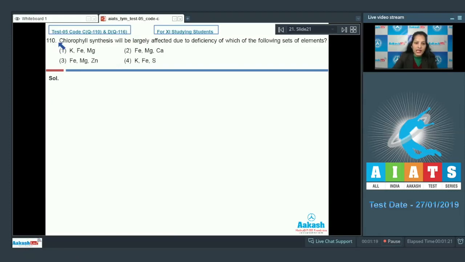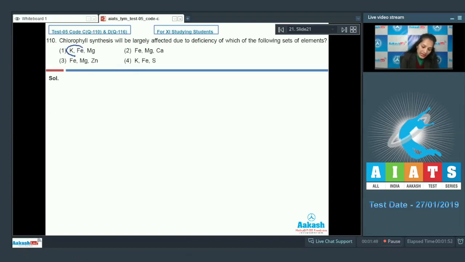Question number 110. Chlorophyll synthesis will be largely affected due to deficiency of which of the following sets of elements? First option, potassium, iron and magnesium. Second, iron, magnesium and calcium. Third, iron, magnesium and zinc. Fourth, potassium, iron and sulfur. So the chlorophyll synthesis will be largely affected by which of the following elements?